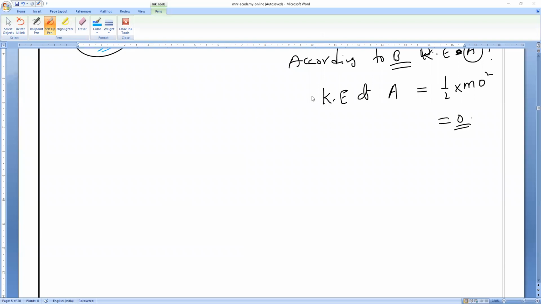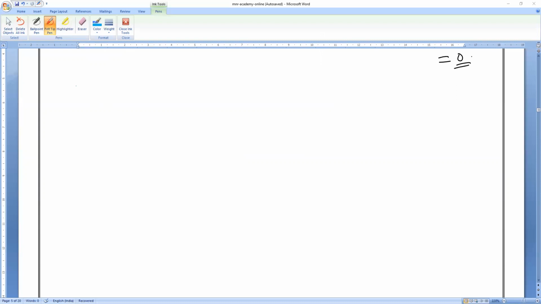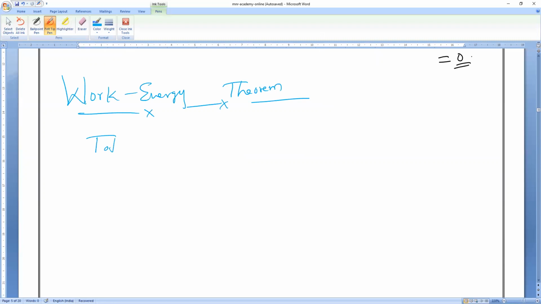So the definition of the work energy theorem. Please keep reading. The work energy theorem, which you studied in 9th class. I don't know how many of you remember even hearing this word. So what do you mean by that? It means the total work done by all the forces on a body.